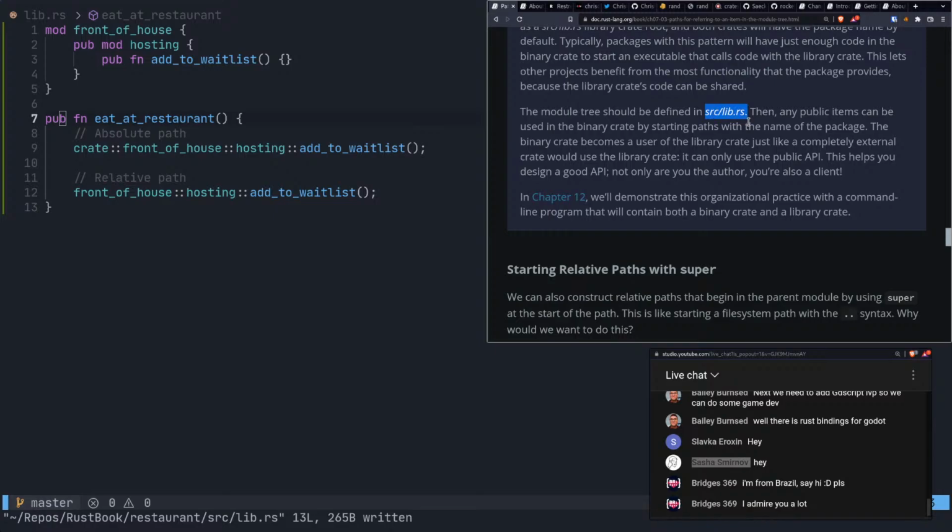So if you wanted to create another binary that uses this library, you'll have good API design for that library because you already created a binary that uses the exposed functionality from this library. If that makes any sense. It might not make sense. It's not super important, but I do think I understand what's going on with this. In chapter 12, we'll demonstrate this organizational practice with a command line program. Yeah, that's what I'm looking forward to.